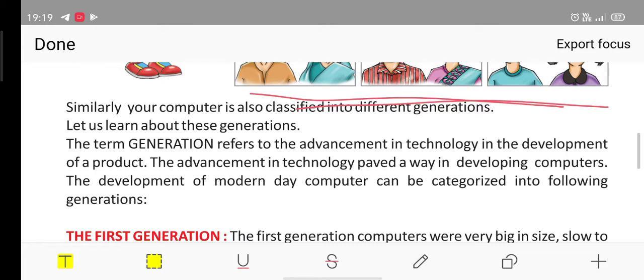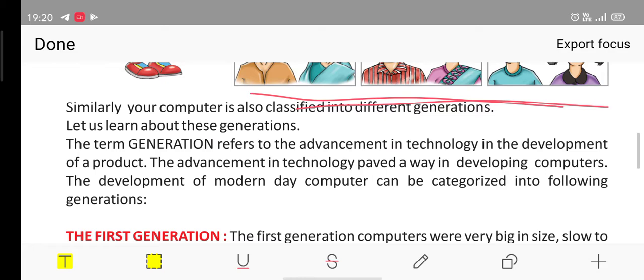The term generation refers to the advancement in technology in the development of a product. The advancement in technology paved a way in developing computers. The development of modern day computer can be categorized into following generations. Now, what are the generations of computer? Is it so that, just as we saw in human beings, first generation, second generation, the generations in computers are also the same way? No. In computers, the evolvement of a technology is the generation of computer.